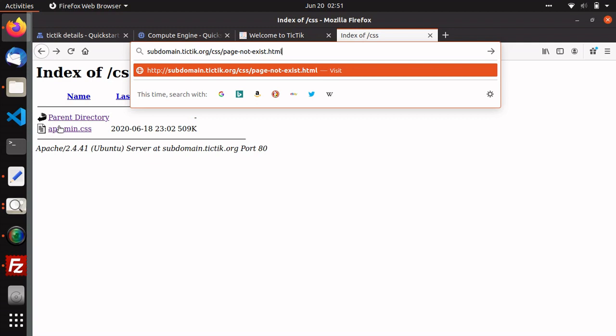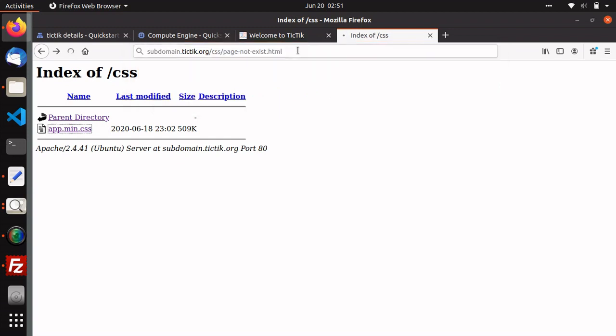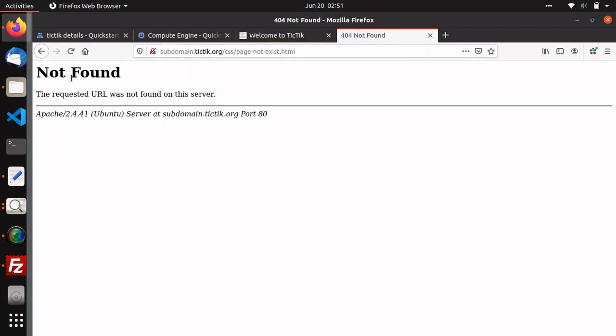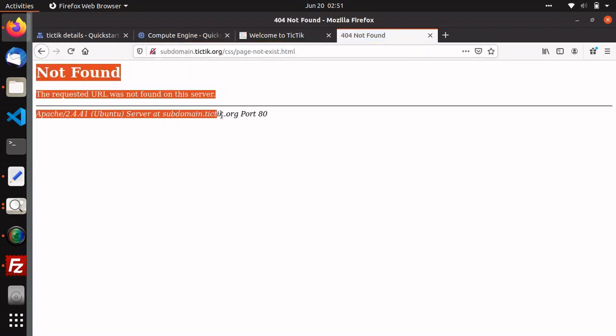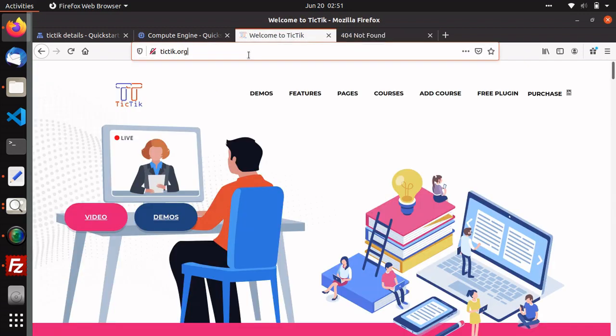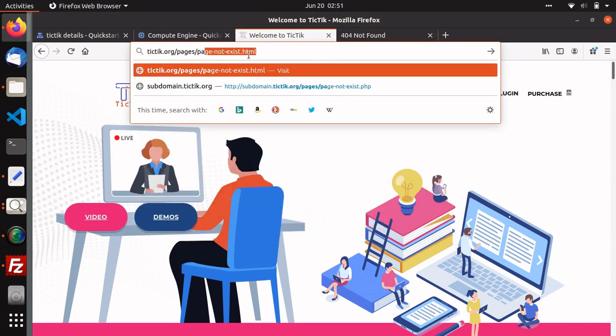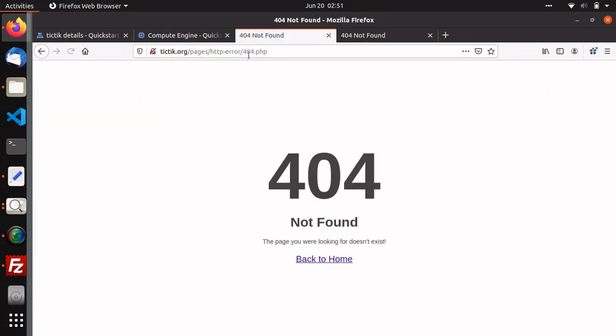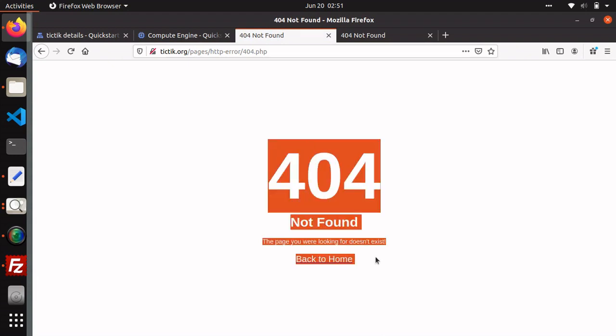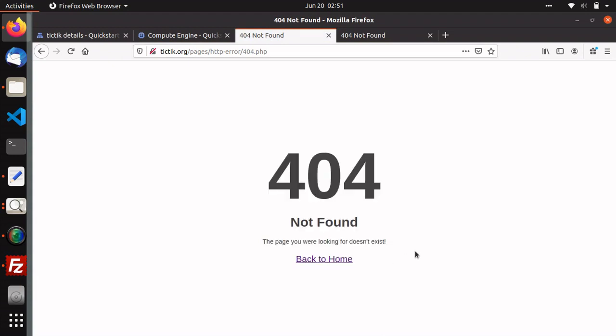You can see already here is only one file that is called app.min, and I am trying to access page which is already is not there. So you can see this no error message is not looking good, but when you try in this page not exist, then you can see how beautiful error is coming here and with the back button.